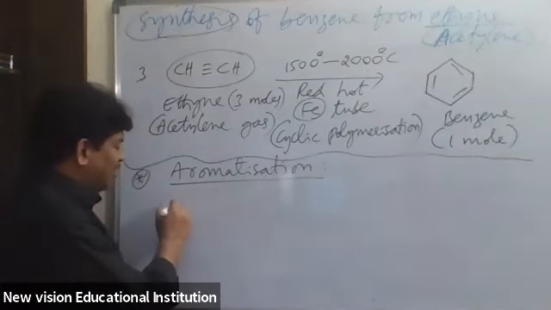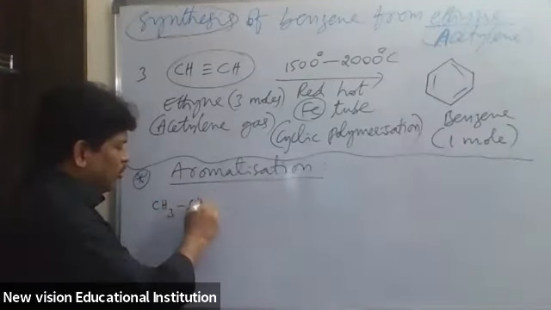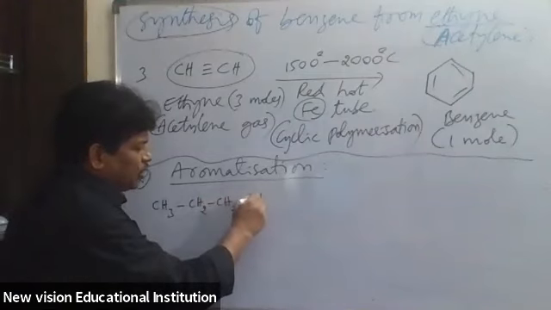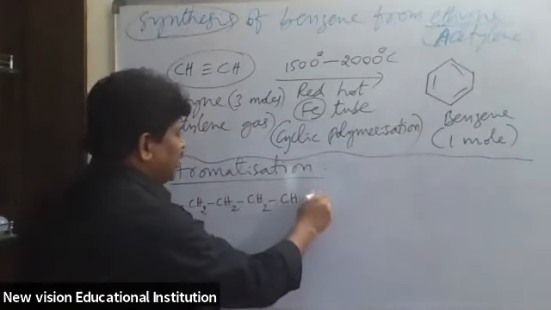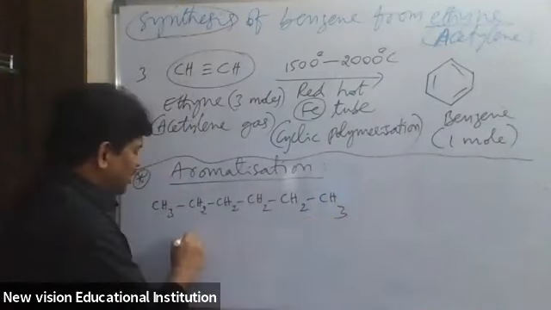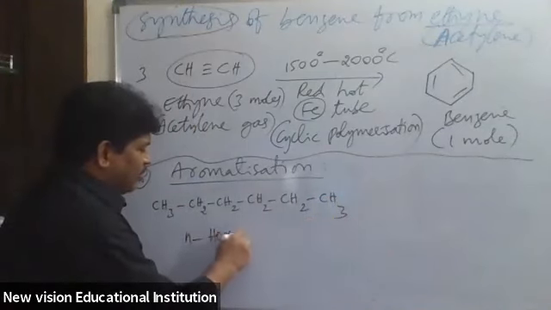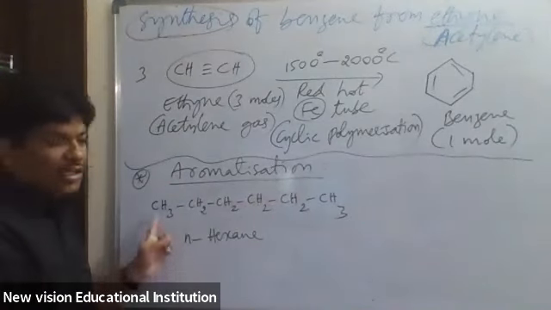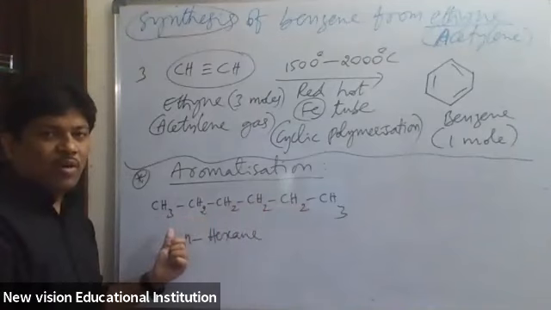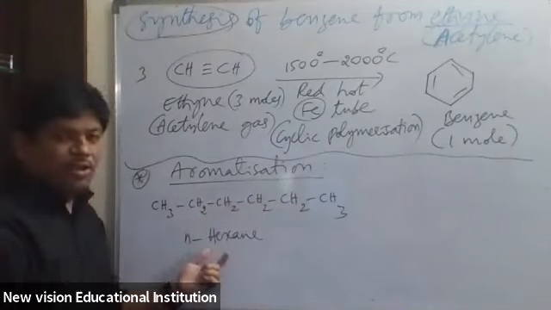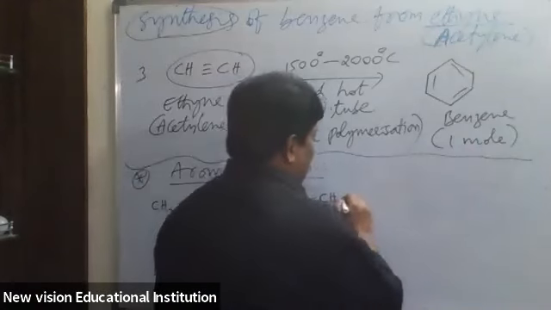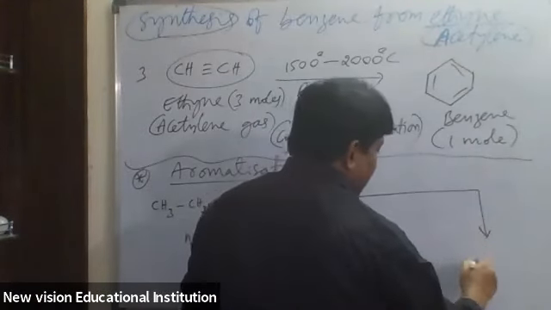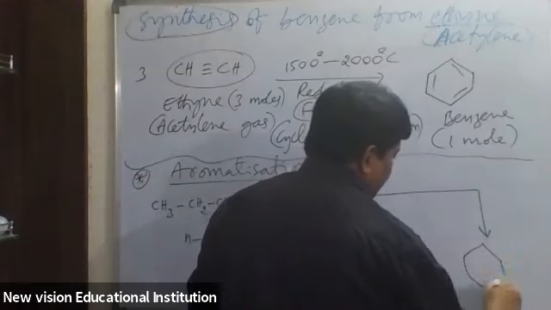See, we take n-hexane: CH3, CH2, CH2, CH2, CH2, CH3. It is n-hexane, with 1, 2, 3, 4, 5, 6 carbon atoms. All the carbons are in a straight chain, meaning they are not forming any branches. That's why it is n-hexane, normal hexane. So this normal hexane is converted into benzene.